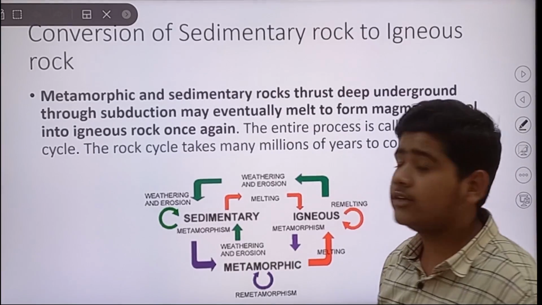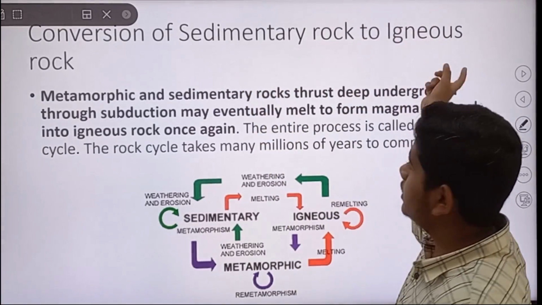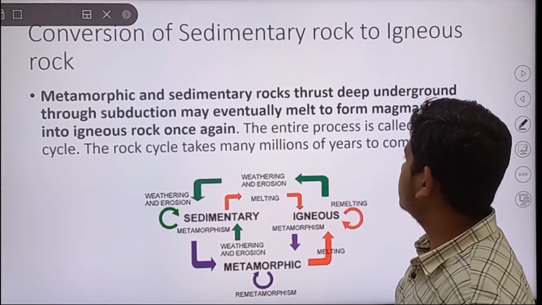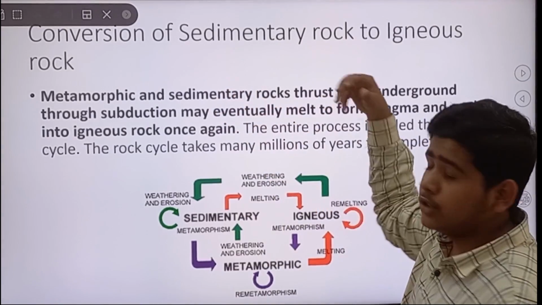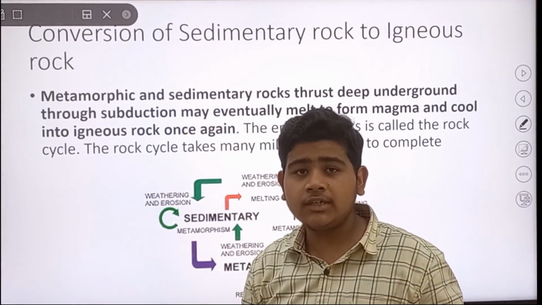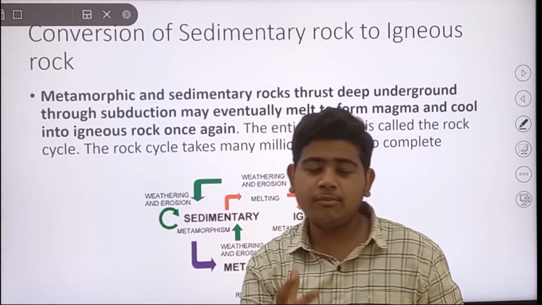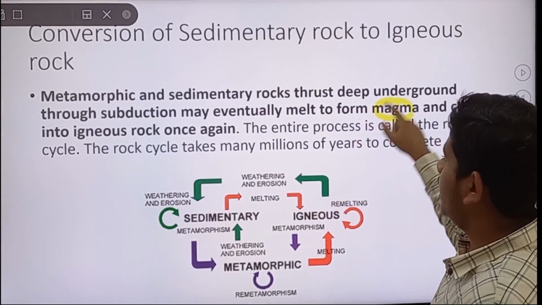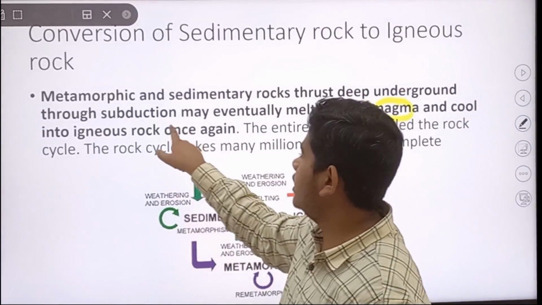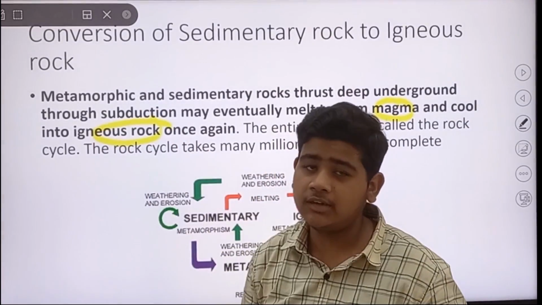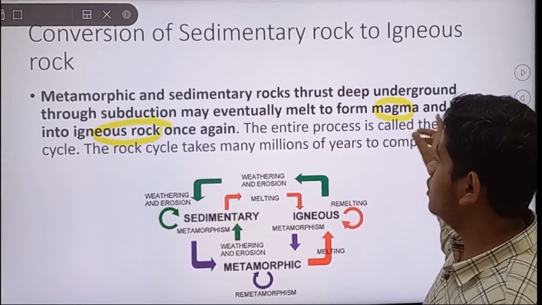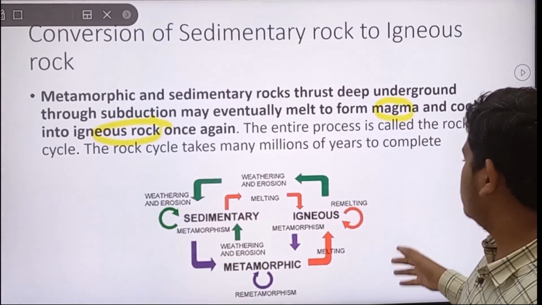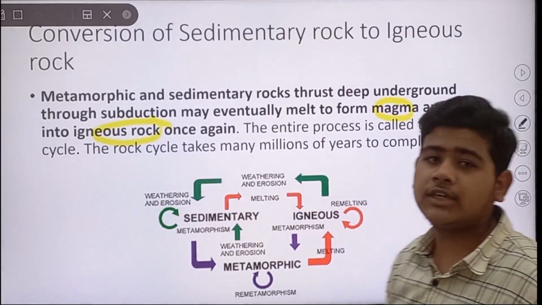Now we will see the conversion of sedimentary rock to igneous rock and also metamorphic rock to igneous rock. These rocks, due to thrust, get deep inside the earth, and due to the earth's heat they melt. When they melt, they form magma, and when this magma cools down, we get igneous rock once again. This process is called the rock cycle, and it takes millions of years to complete. So now we will proceed further to study the rock cycle.